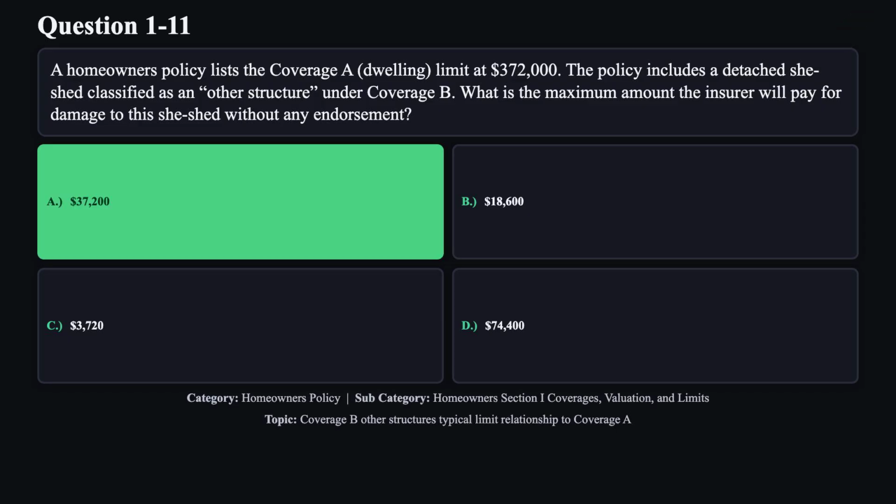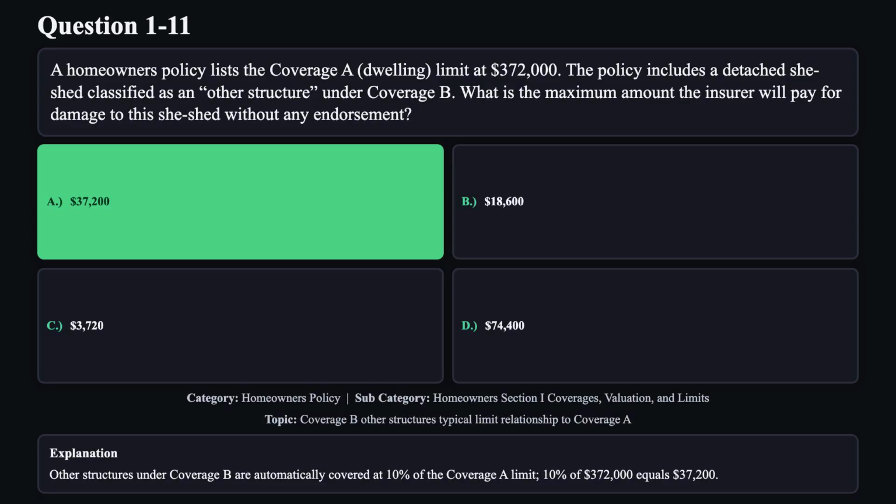The correct answer is A. Other structures under coverage B are automatically covered at 10% of the coverage A limit. 10% of $372,000 equals $37,200.